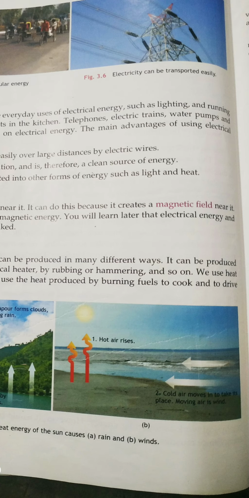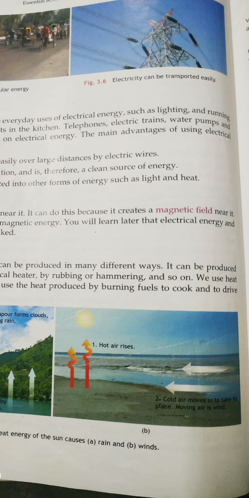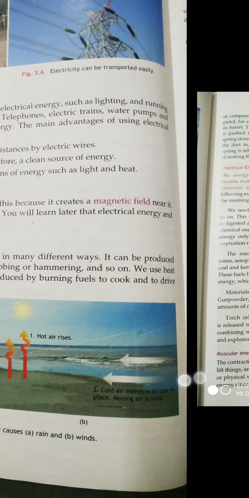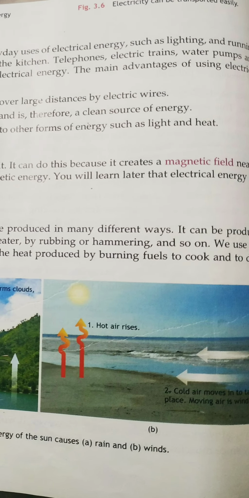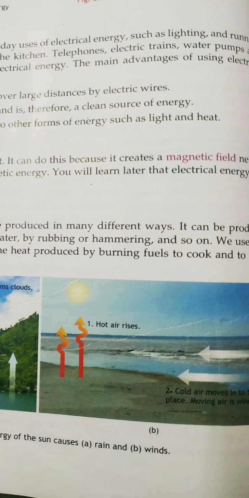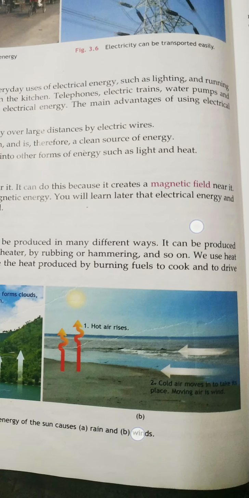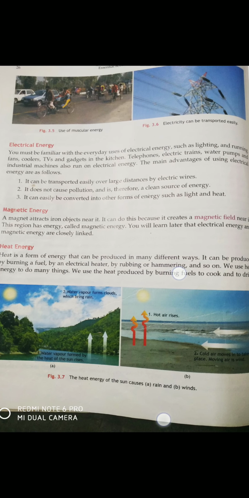The cold air from the sea or the lake will rush in to take this place. So hot air from here is rising up, and cold air from here is coming to take the place of the hot air, right? So in this way winds are formed. We can feel it as a wind because this cold air is rushing towards the land. So with the help of heat, winds and rains are formed, right?